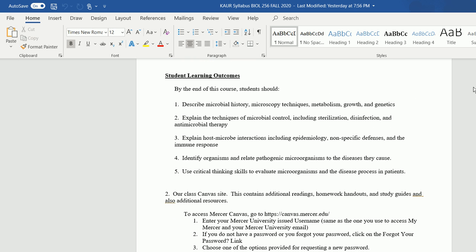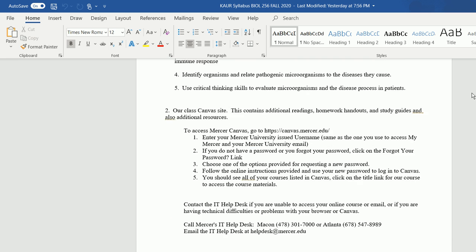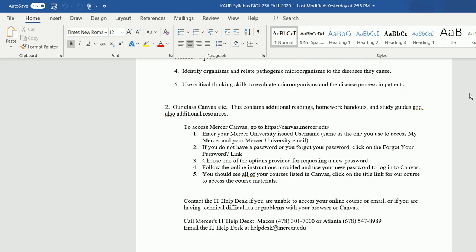And these are some of the student learning outcomes. Basically this course talks about all the basic principles in microbiology, plus it also talks about some of the specific diseases which are caused by different microorganisms. So the students will be able to learn about all these things. So you can go over the student learning outcomes.